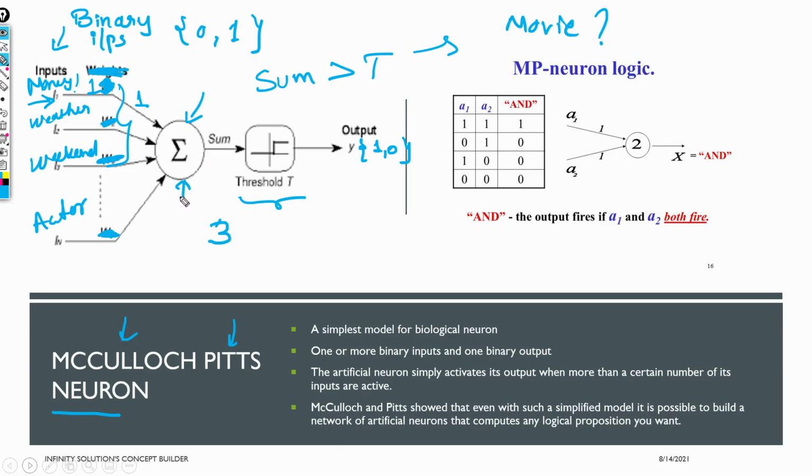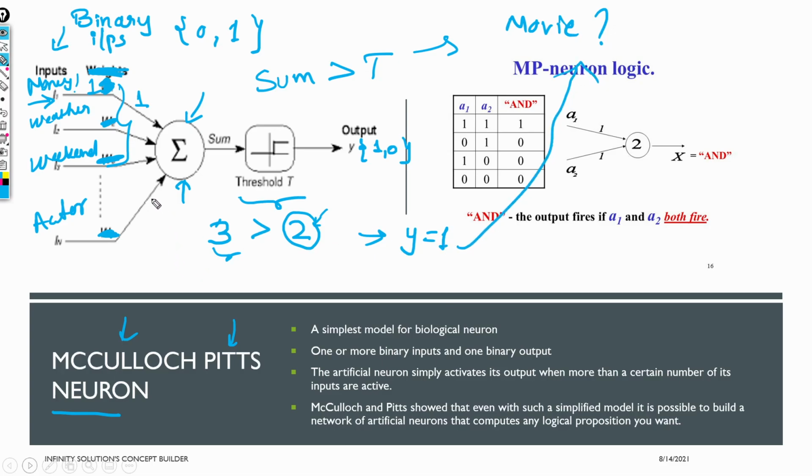This block just does the summation, and now we decide some threshold. Say if it's 2 or more out of the 4 inputs, or features, then we'll go for a movie. Because 3 is greater than 2, y is 1, so we'll go for a movie tonight.